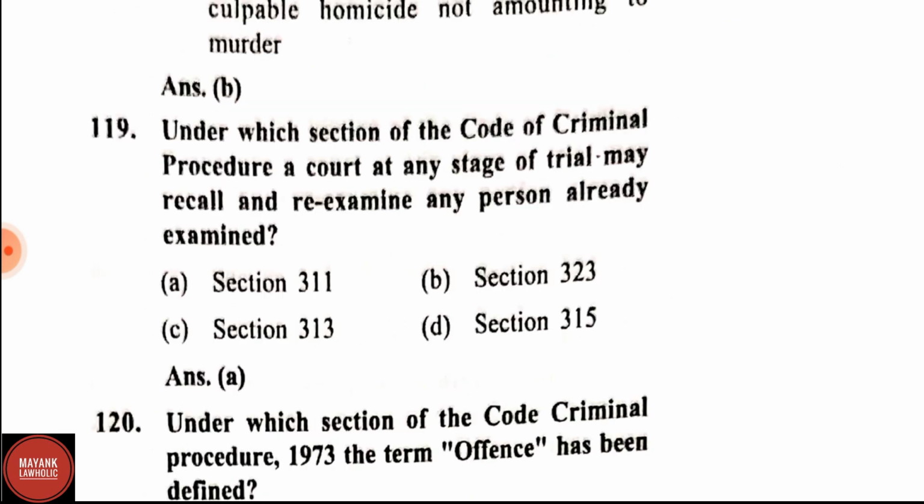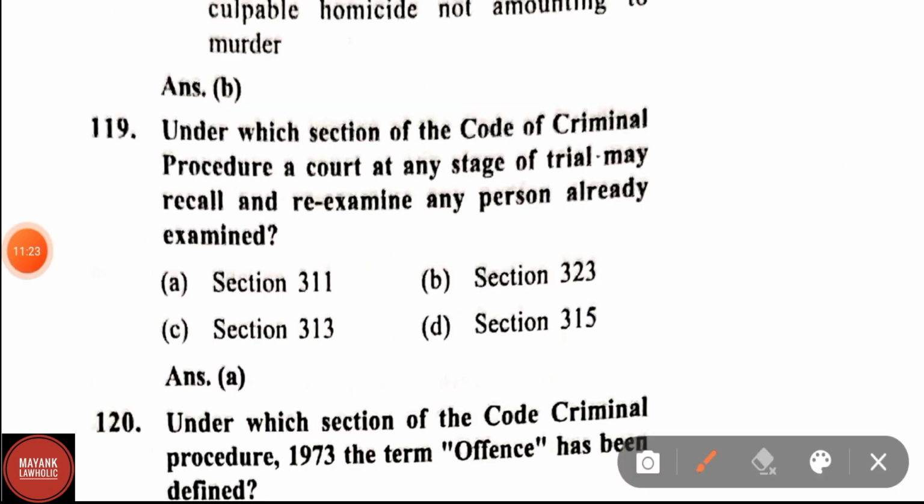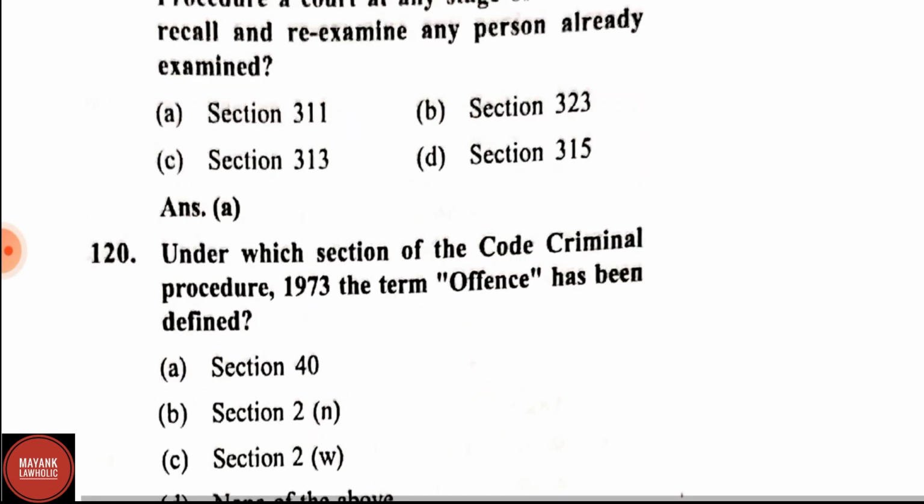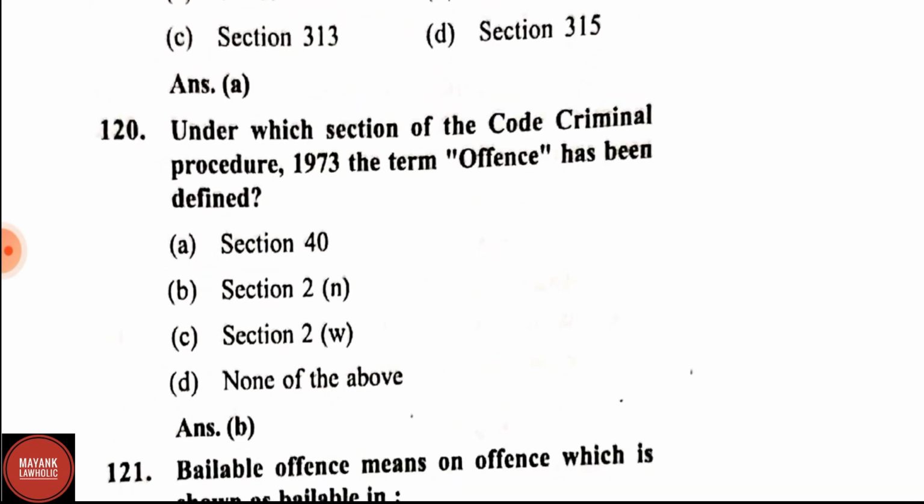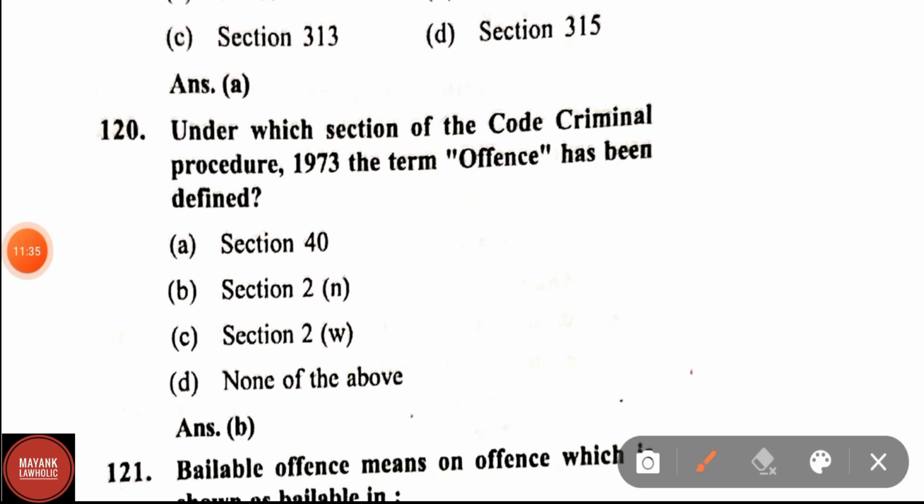Question number 119. Under which provisions of the Code of Criminal Procedure a court at any stage of trial may recall and re-examine any person already examined? Correct answer is section 311. Question number 120. Under which section of the Code of Criminal Procedure 1973 the term offence has been defined? Correct answer is section 2N.